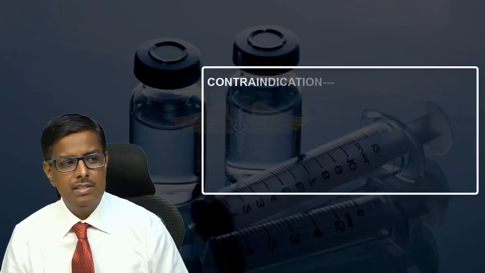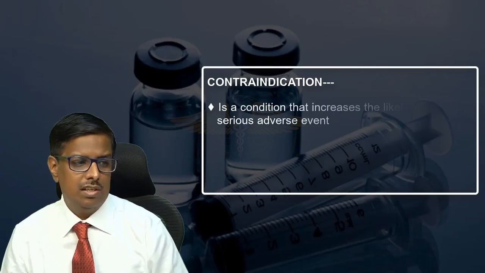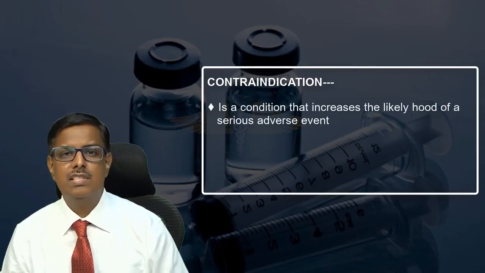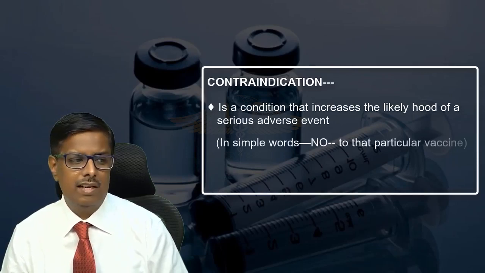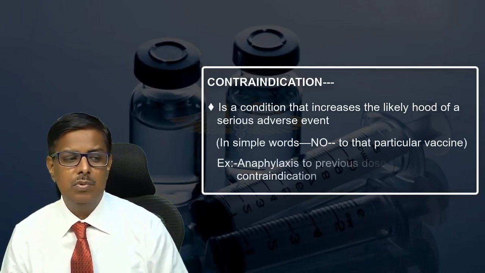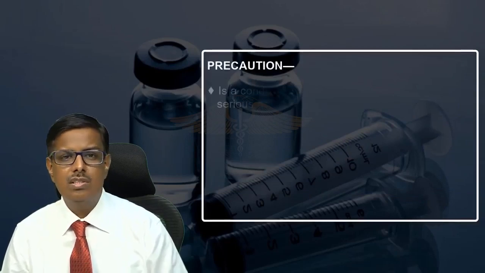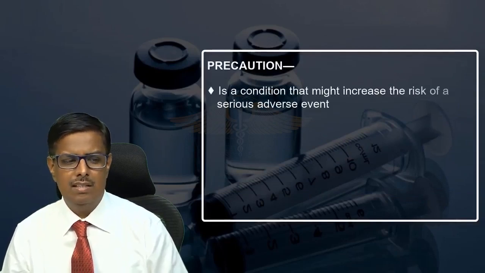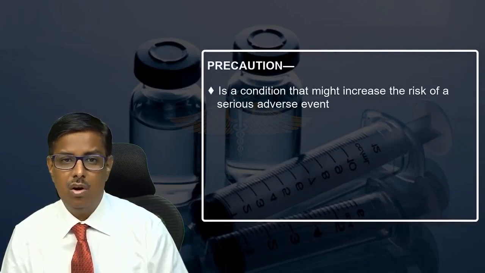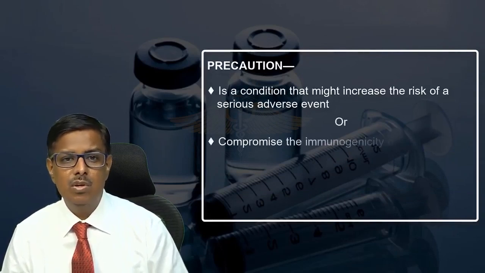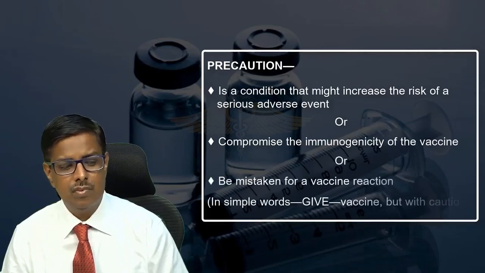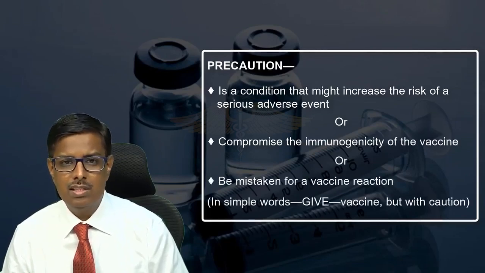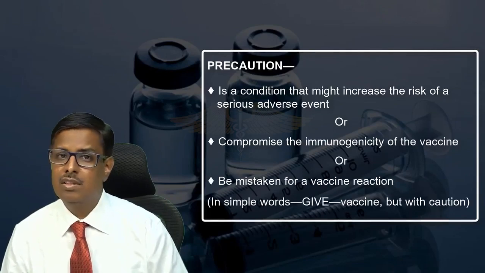What is a contraindication? Contraindication is a condition that increases the likelihood of a serious adverse event. In simple words, it is no to that particular vaccine. Example, anaphylaxis to previous dose is a contraindication. But then what is a precaution? Precaution is a condition that might increase the risk of a serious adverse event, or even compromise the immunogenicity of the vaccine, or be mistaken for a vaccine reaction. So in simple words, precaution is that you give vaccine but with caution.